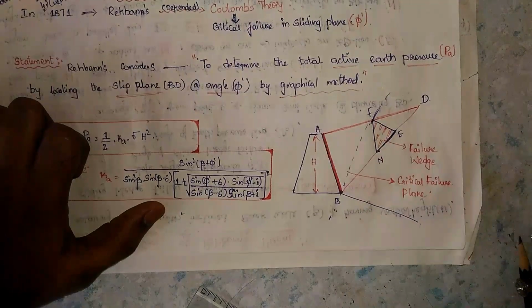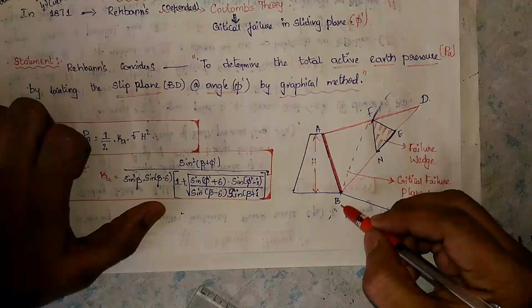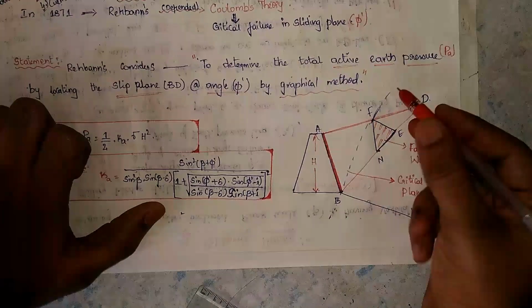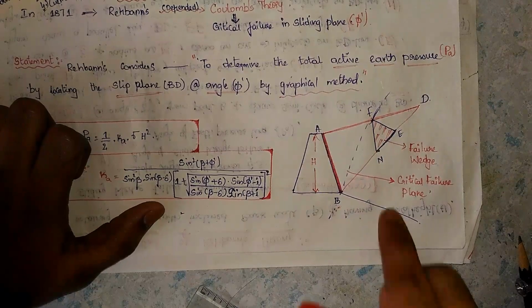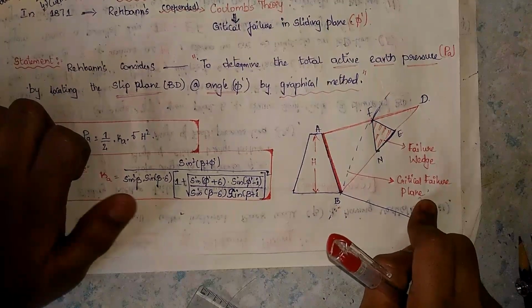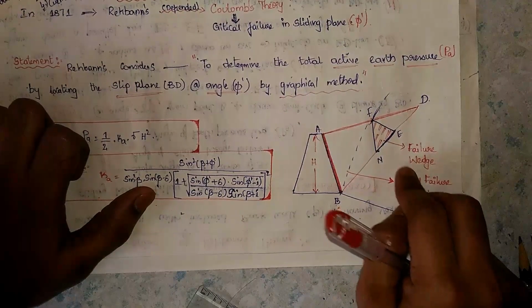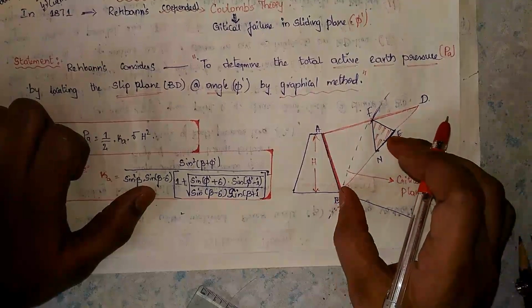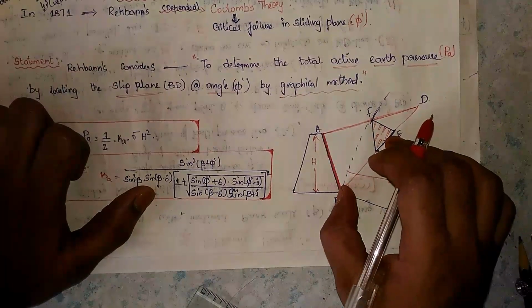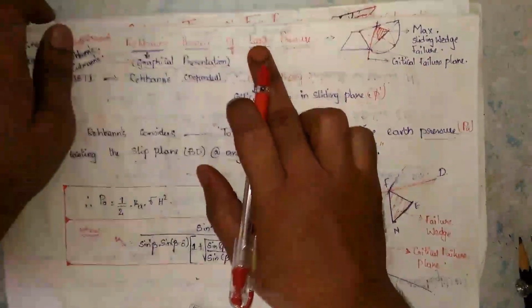In this sliding surface, when the load is acting, a critical failure plane is developed, which I have marked with the dotted line BF. This is the critical failure plane. How it develops depends on the maximum failure wedge. These two conditions he has taken to determine the earth pressure.